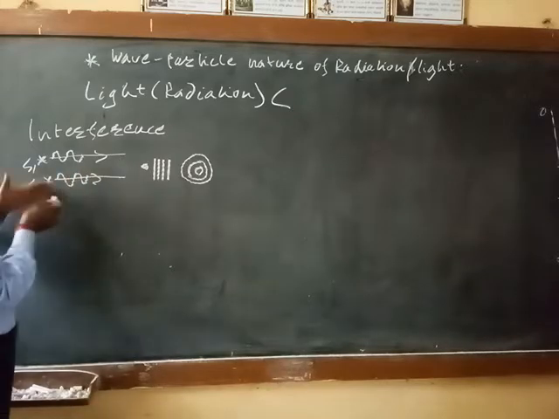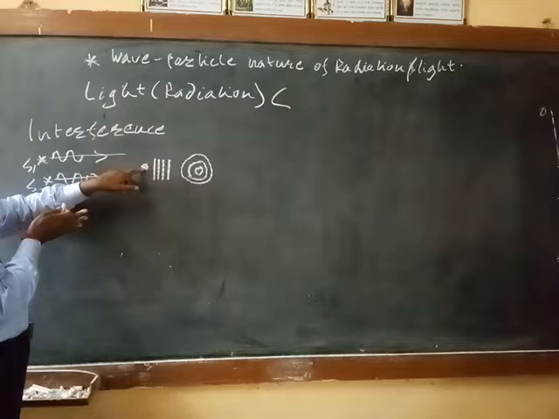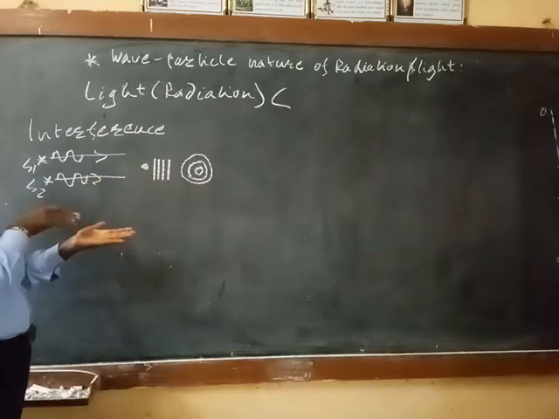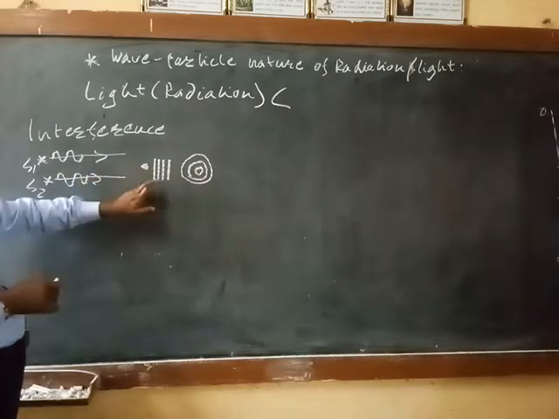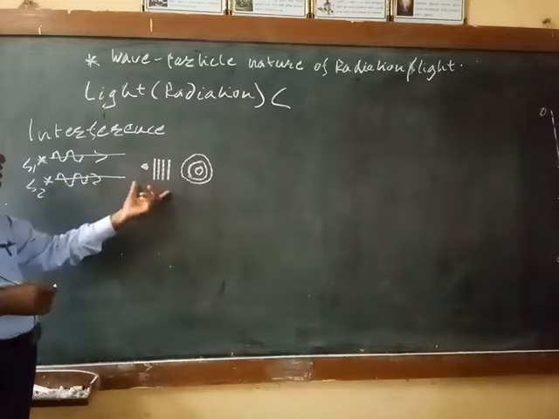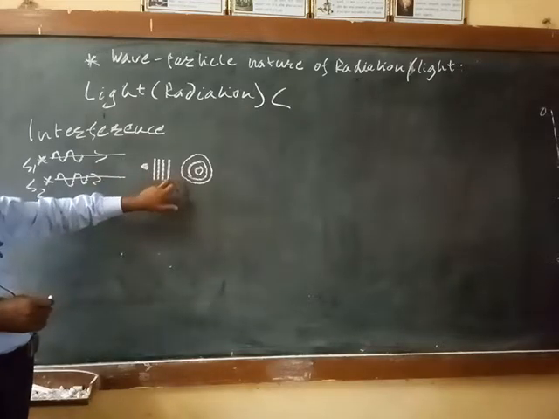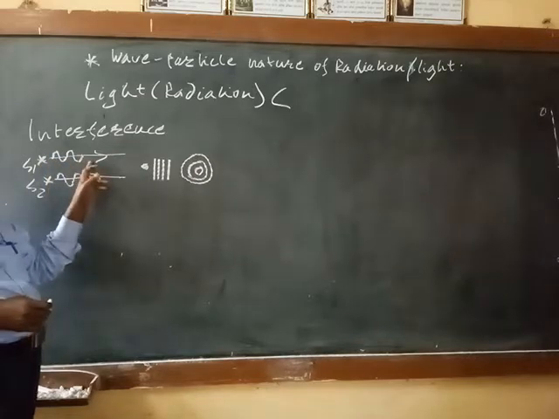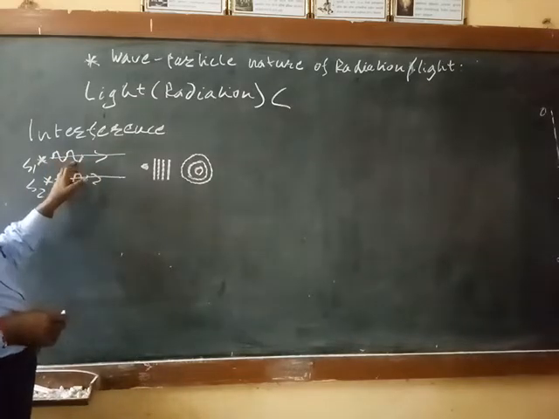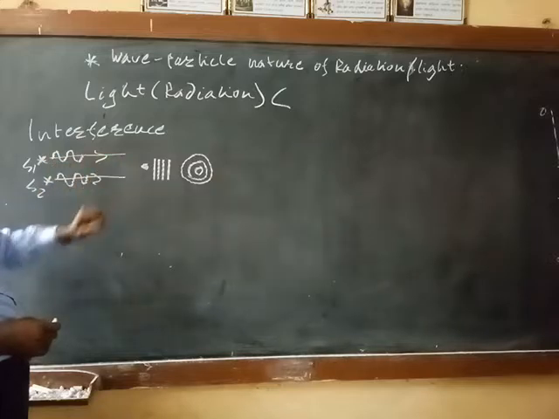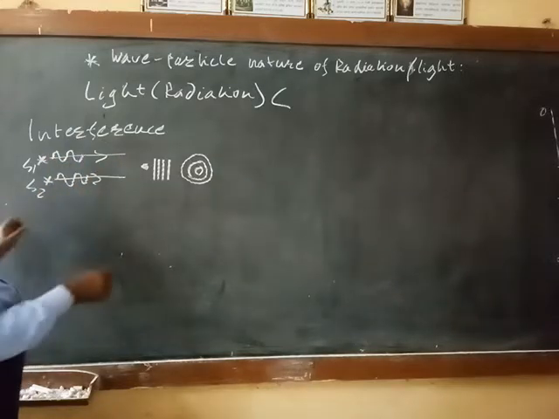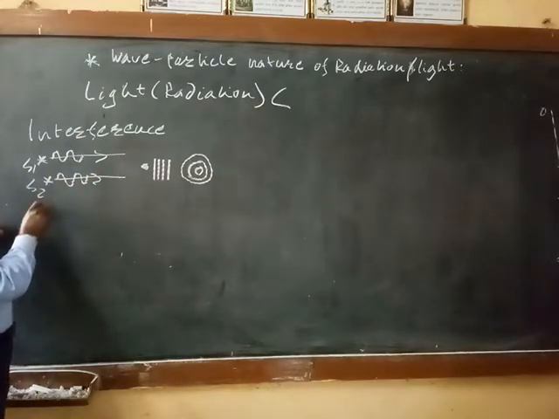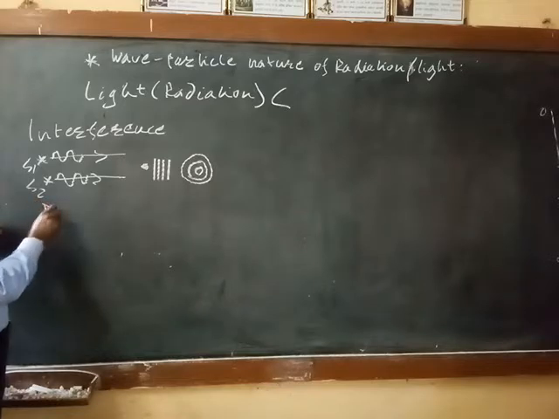When these two waves arrive at this point traveling together, the interference fringes are produced, and these interference fringes can be explained by the fact that light is a wave. This is well established. It is well established that the light is nothing but the wave.